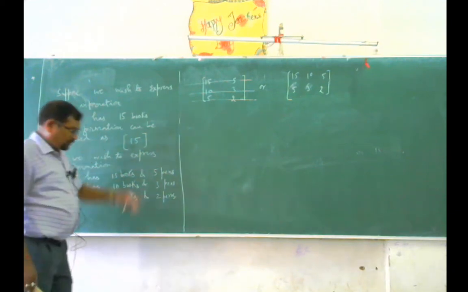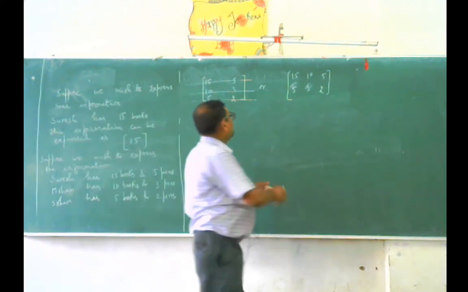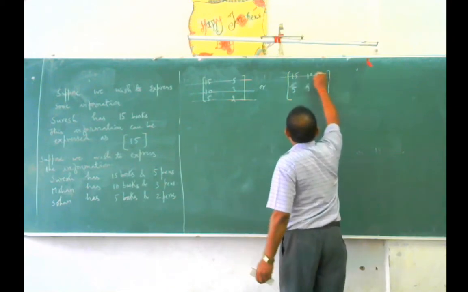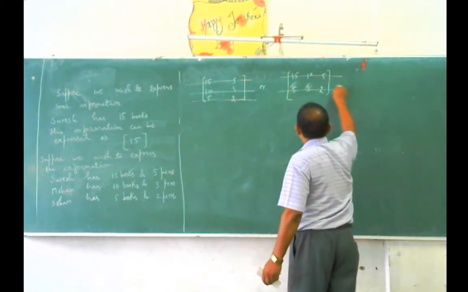In another expression, here is the first horizontal line and here is the second horizontal line.